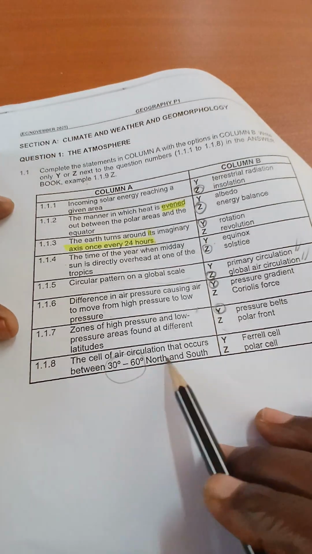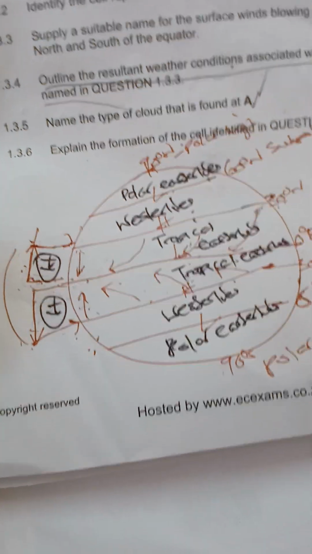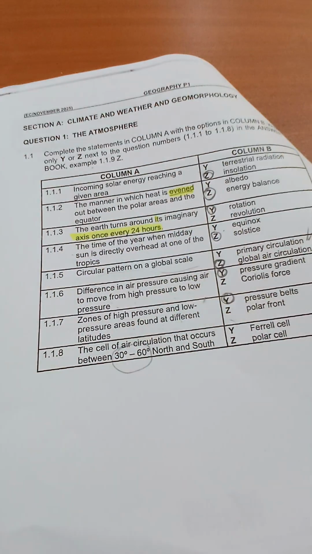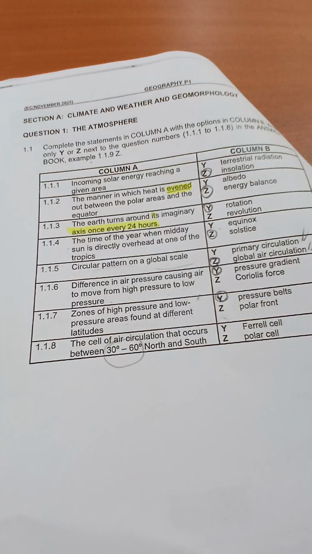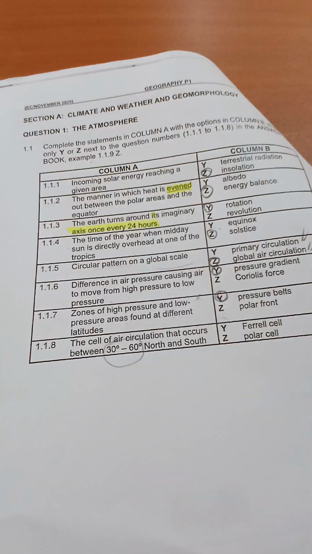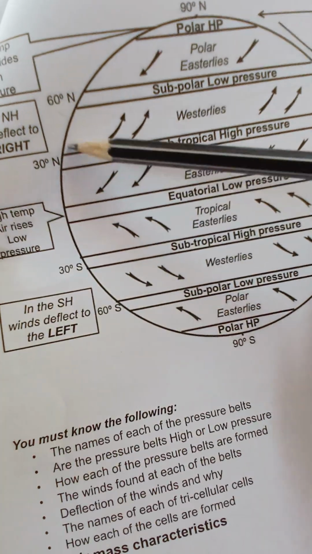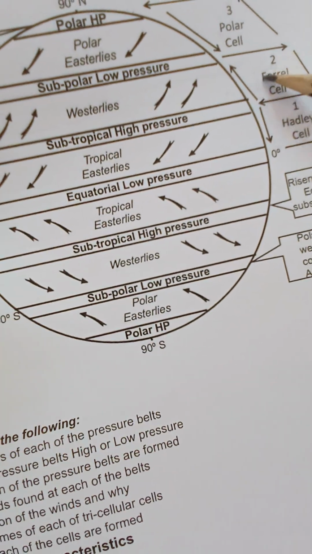Then the cell of air circulation that occurs between 30 to 60 north of this. The cell that occurs between 30 and 60. Let me see if I got something from my notes just to add on that. So basically, we are talking about this cell that is within 30 degrees north and 60, and that is your what? Your Ferrel cell.